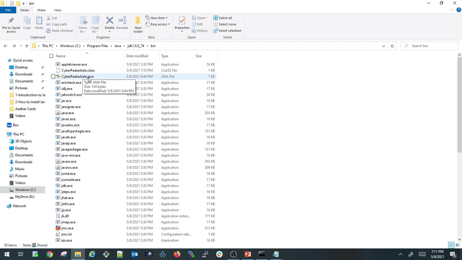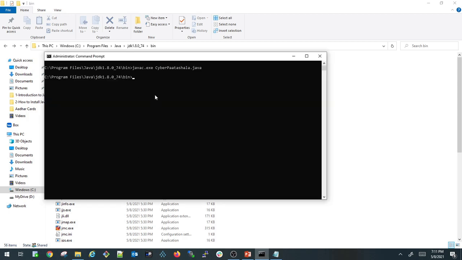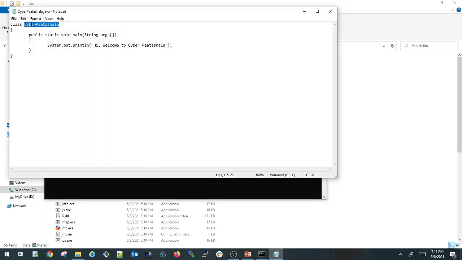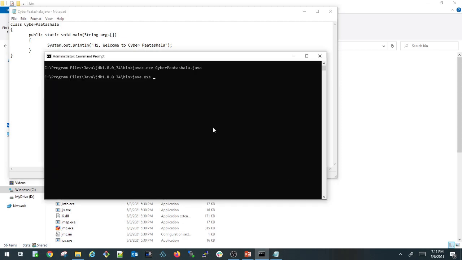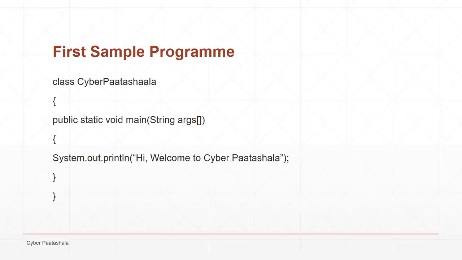Right? So now let us run the Java program. For running we need to use java and your class name. So let us see what our class name is. Our class name is cyberpathshala. I have given the same name as the file name. So let us run it. Java cyberpathshala. We need not give the .class extension here, just give only the class name. Just run it. Now you can see it printed, hi, welcome to cyberpathshala. We completed our first sample program successfully.